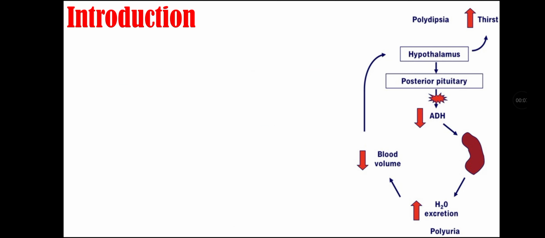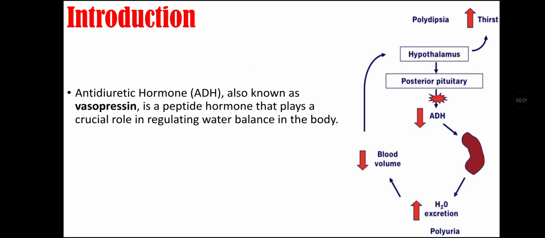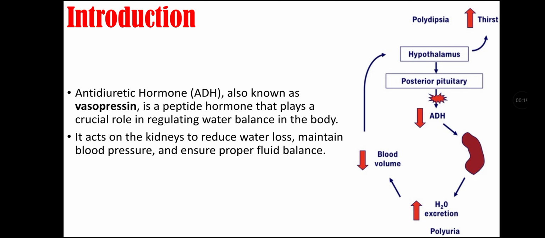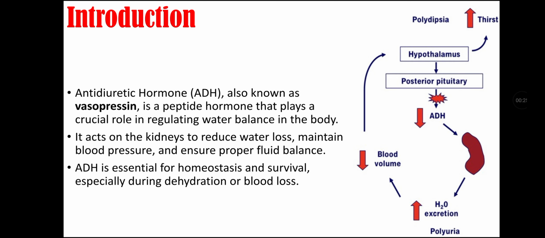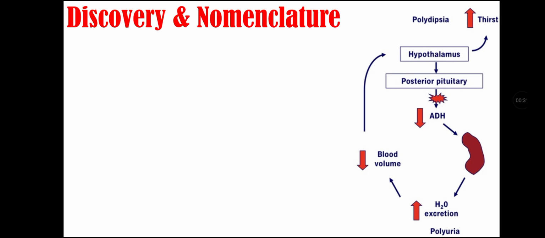So let's start our topic with introduction. Anti-diuretic hormone or ADH is also known as vasopressin. It is a peptide hormone that plays a crucial role in regulating water balance in the body. It acts on the kidney to reduce water loss, to maintain blood pressure and ensure proper fluid balance. ADH is essential for homeostasis and survival, especially during dehydration or blood loss.